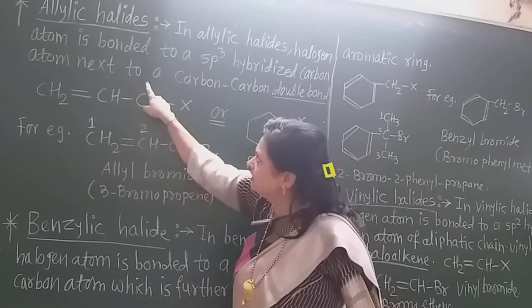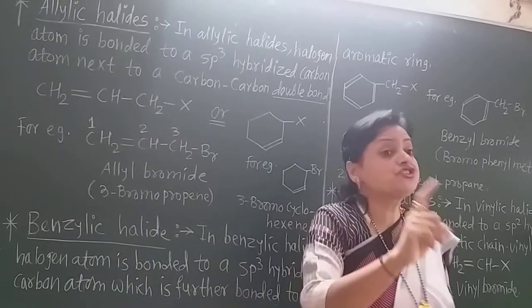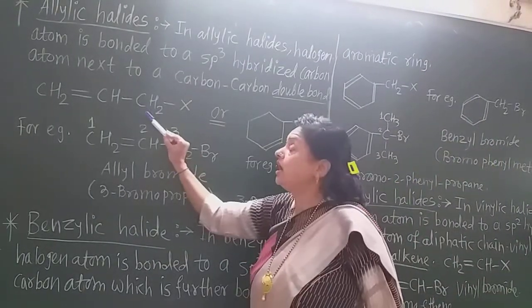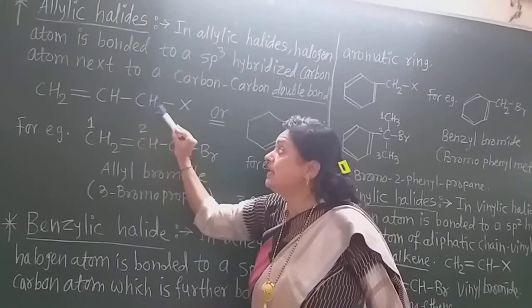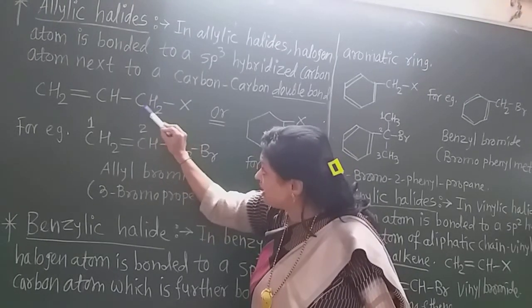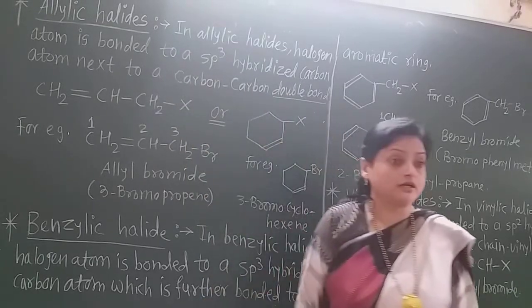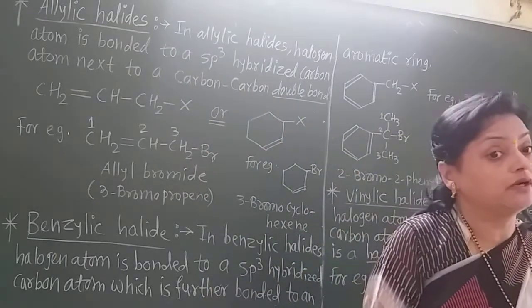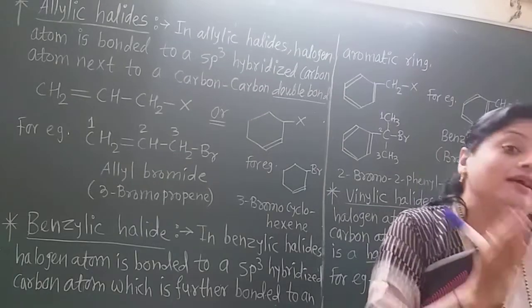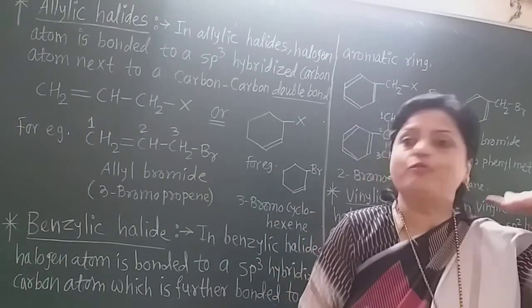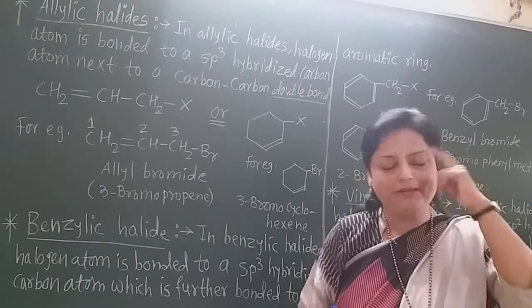That means all are single bonds. If there is such a carbon where around that carbon all are single bonds, then such carbon is called an sp3 hybridized carbon. Remember that. What is an sp3 hybridized carbon? The carbon containing all 4 bonds around it as single bonds. That is sp3. Remember.